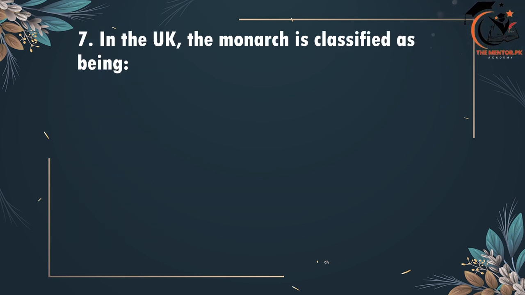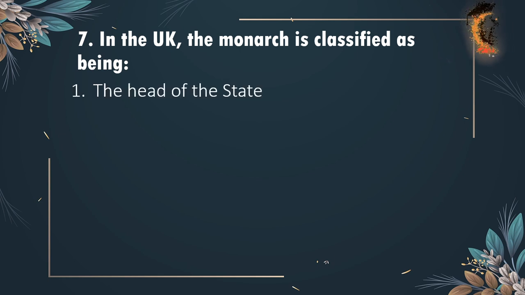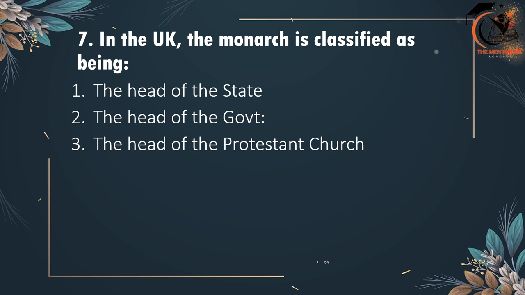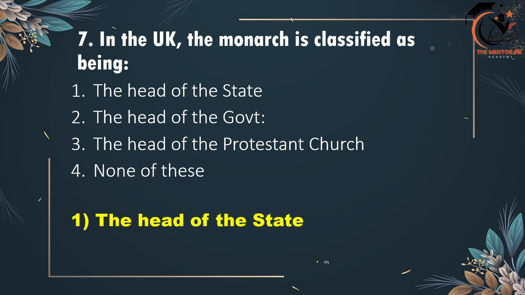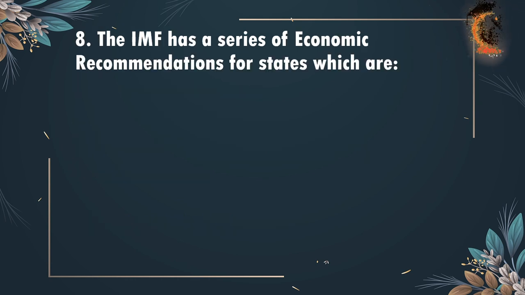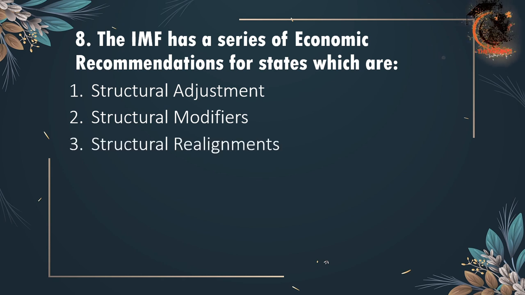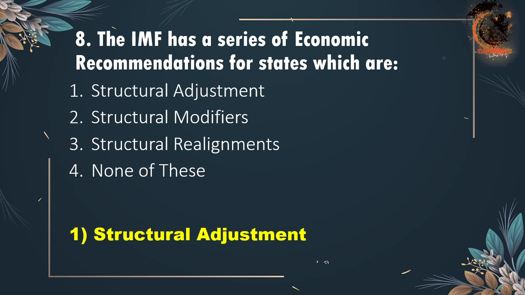Seventh is, in the UK, the monarch is classified as being the head of the state, the head of the government, the head of the Protestant church, none of these. The correct option is option 1, the head of the state. Eighth is, the IMF has a series of economic recommendations for states which are structural adjustment, structural modifiers, structural realignments or none of these. The correct option is structural adjustments.